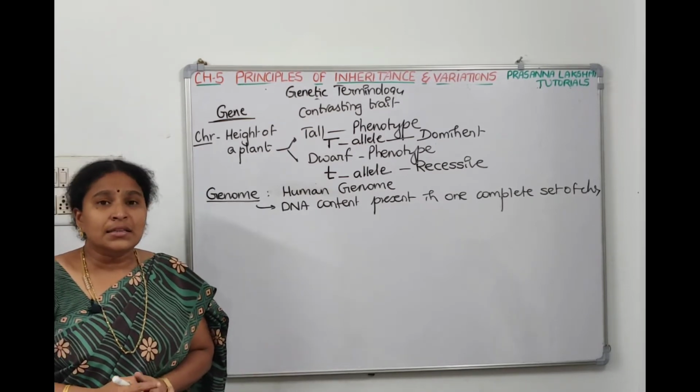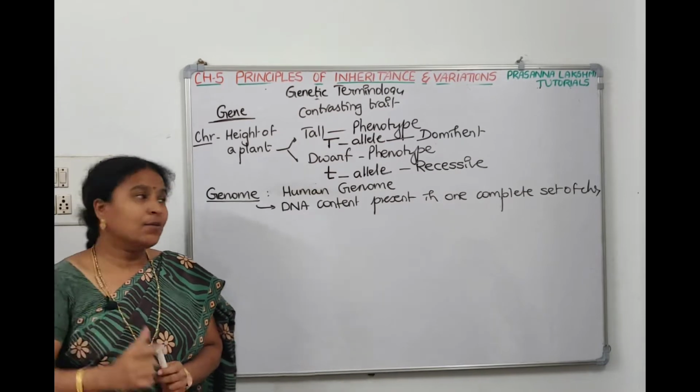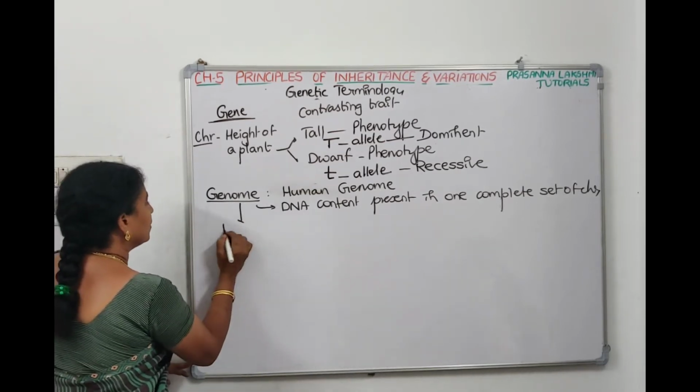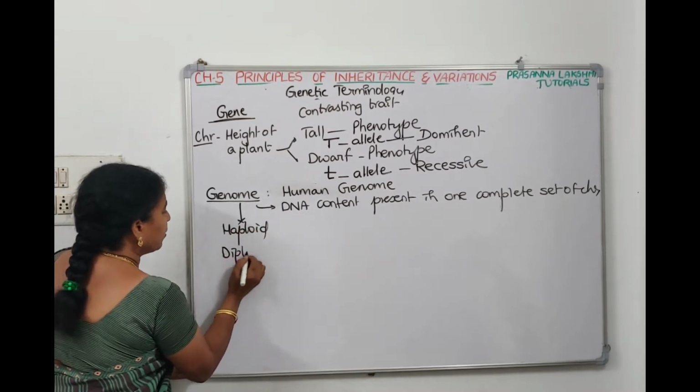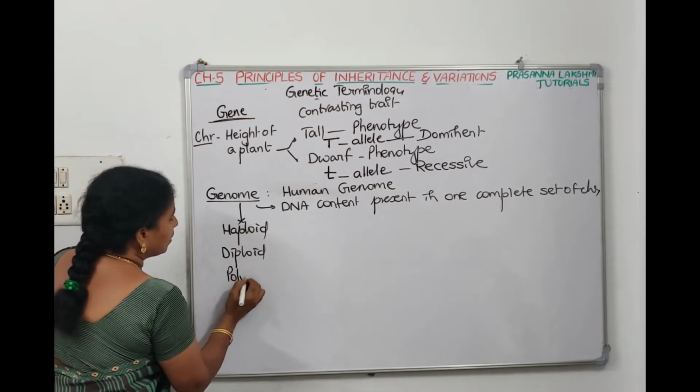Now again, in this genome, if one set of genes are there, that's called haploid. What is haploid? What is diploid? And what is polyploid?